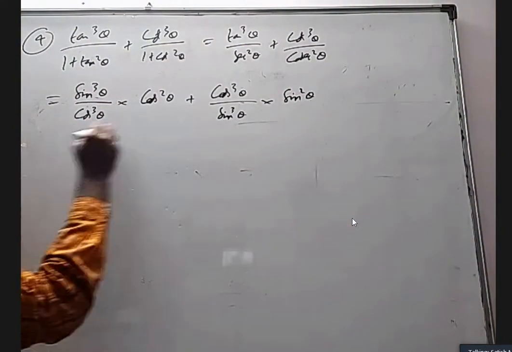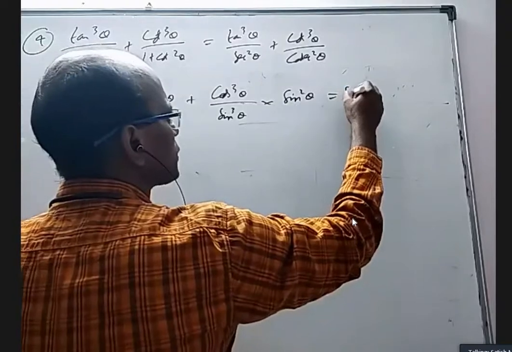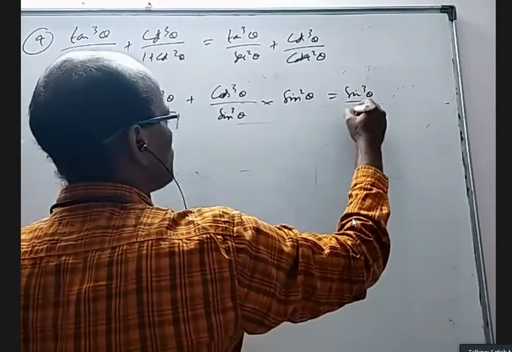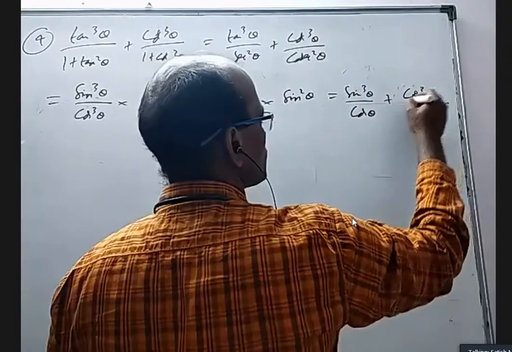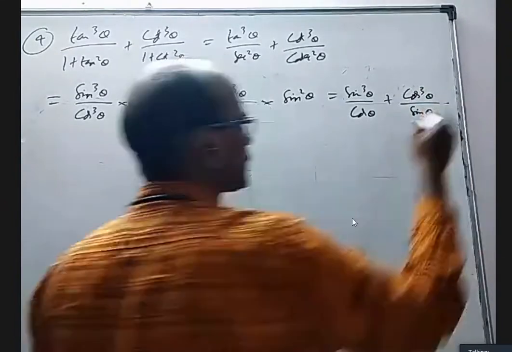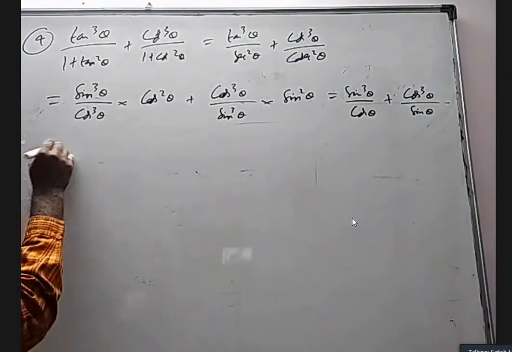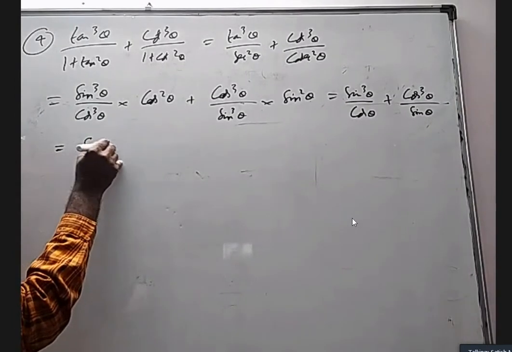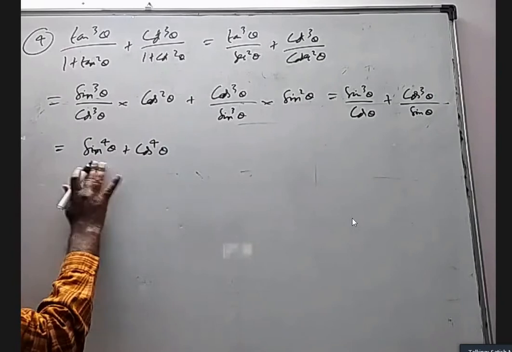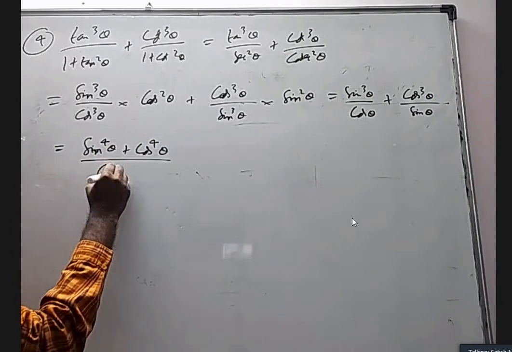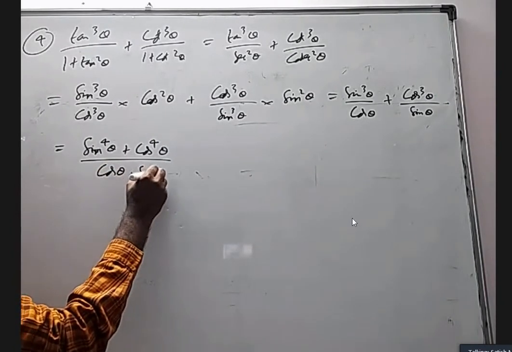We can cancel this. I'll get sin cube theta by cos theta plus cos cube theta by sin theta. If I take LCM, I'll get sin power 4 theta plus cos power 4 theta by cos theta into sin theta.